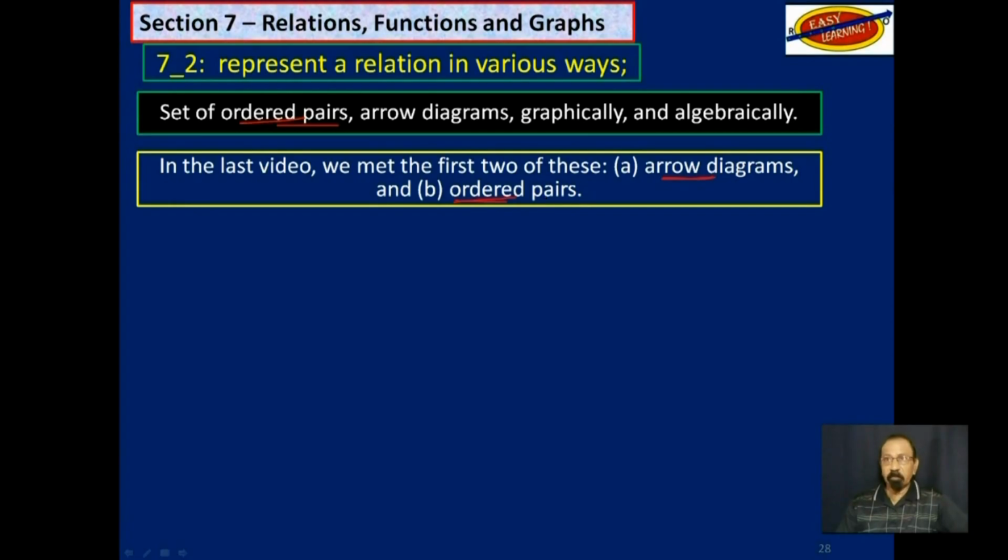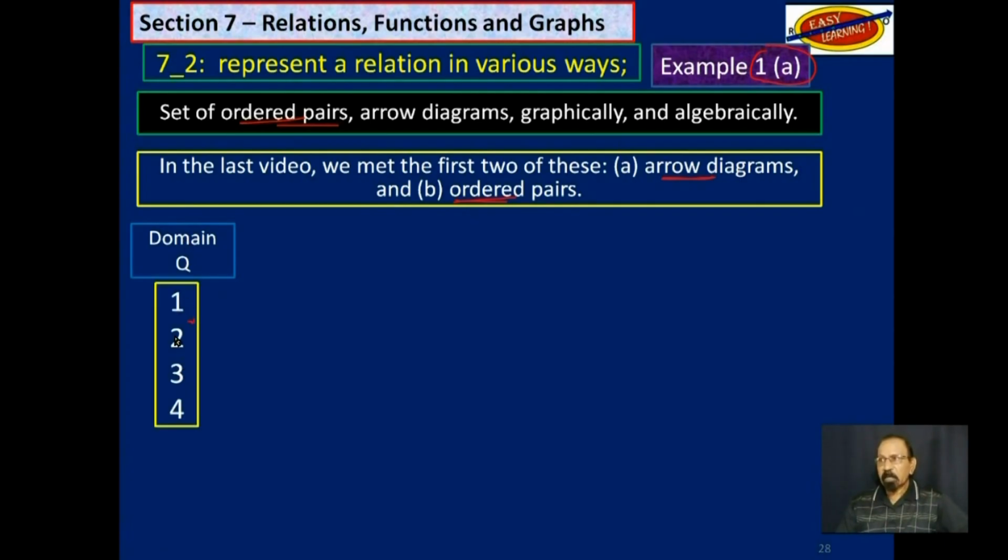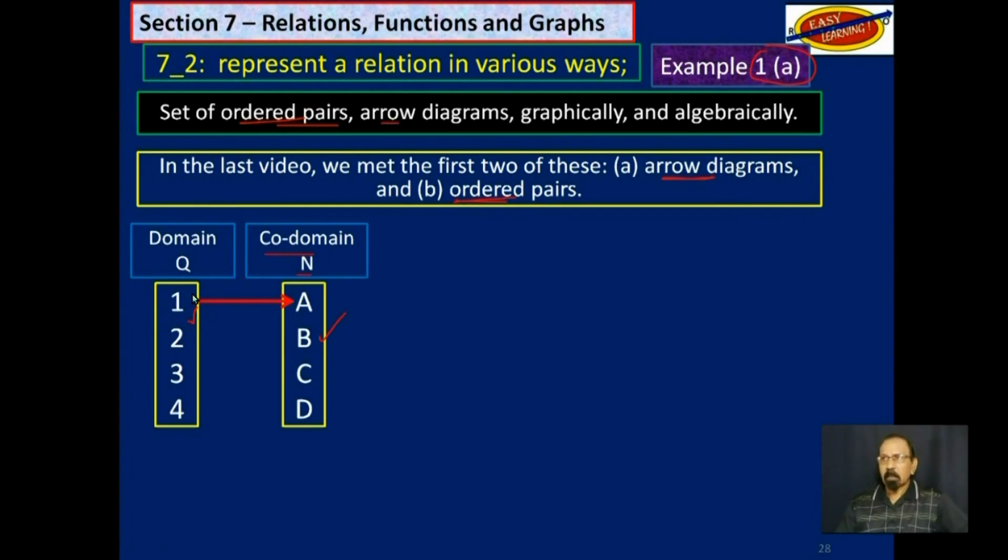But we have seen this before. In the last video, we looked at example 1a, so we will consider this as example 1a. If you have a domain like that, with these elements, and a codomain like that with these other elements, you can use arrow diagrams like that to represent a relation.